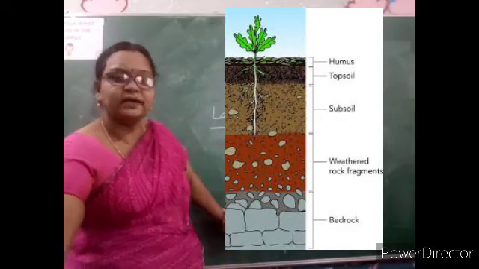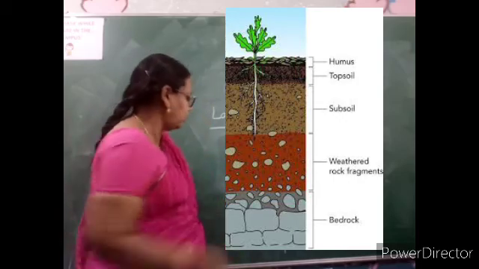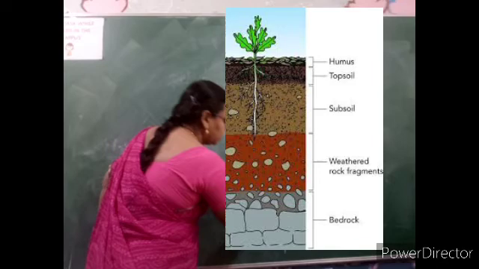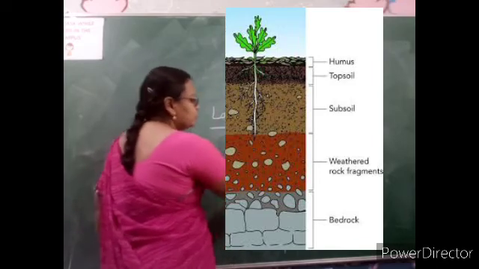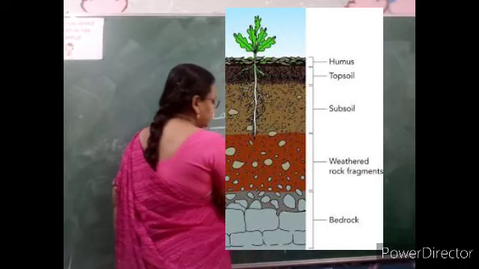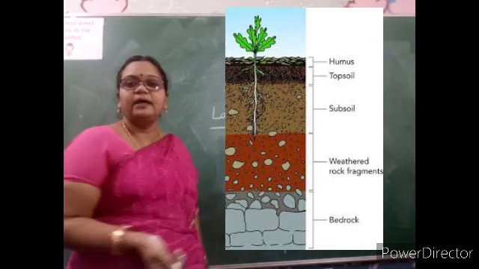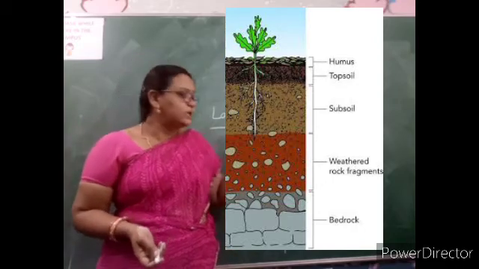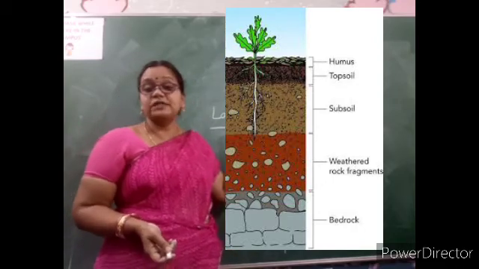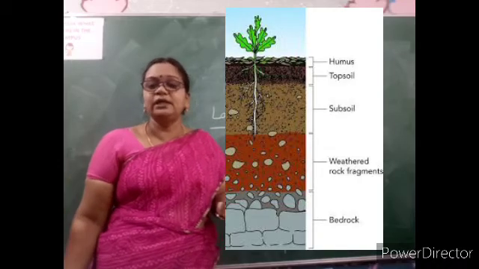So now you have made that ready, no, children? Now we'll concentrate on the layers of soil alone. So now water will be dropped onto the layers. The topmost layer will be the humus. Humus will have all the leaves and dead particles of different animals. That will be there in the topmost humus part. This is a very, very important part, because on this part only we are growing the plants.